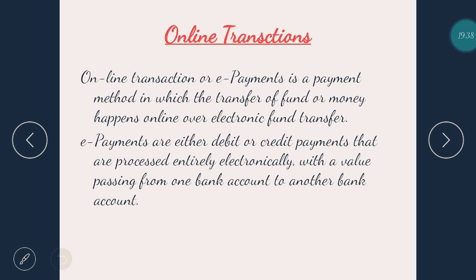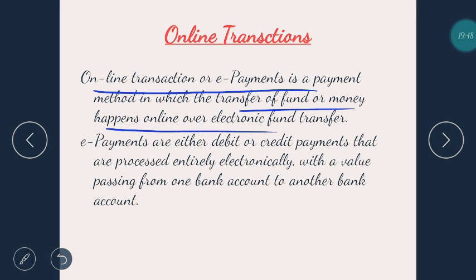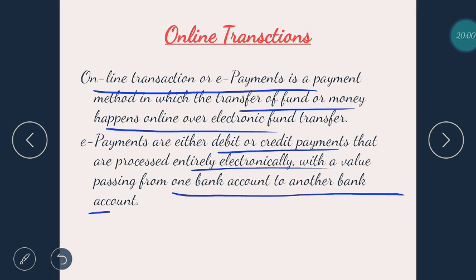Now we come to a different topic, which is online transactions. Online transaction or e-payments is a payment in which transfer of fund or money happens online over electronic fund transfer. E-payments are either debit or credit payments that are processed entirely electronically, with the value passing from one bank account to another bank account.